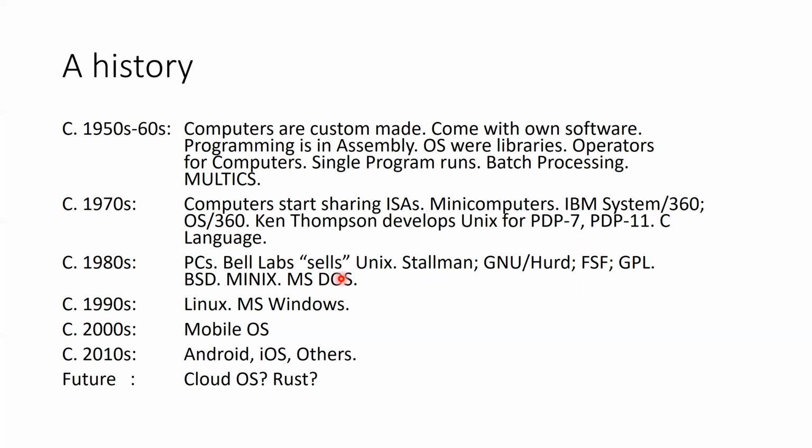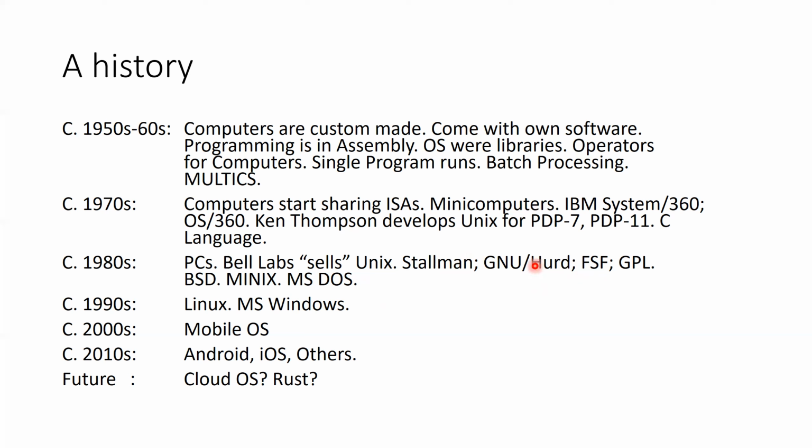So since AT&T was selling Unix, Stallman and company, the Free Software Foundation, started an initiative to create a parallel operating system from scratch that they could provide free to the users. This operating system was supposed to be called GNU Hurd.